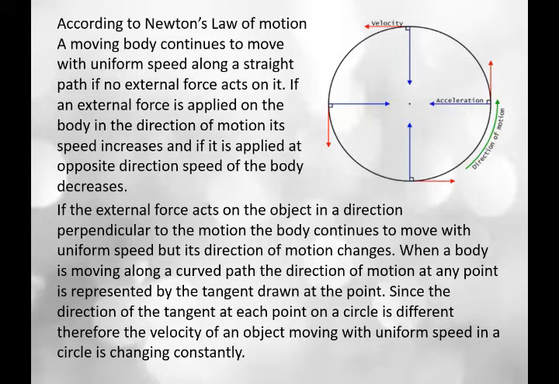See students, when a body is moving along a curved path, in this picture you can see the curved path is a circle.